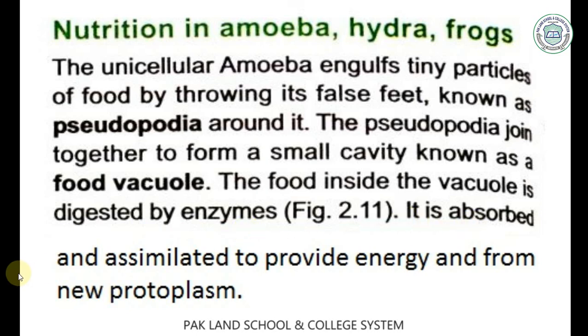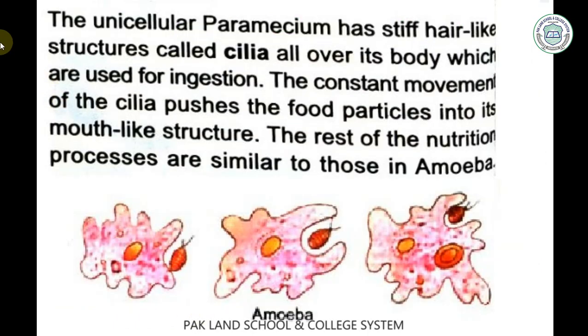It is absorbed and assimilated to provide energy and form new protoplasm. The unicellular paramecium has stiff hair-like structures called cilia all over its body, which are used for ingestion. The constant movement of the cilia pushes the food particles into its mouth-like structure. The rest of the nutrition process is similar to that in amoeba. Look here, this is the picture of an amoeba.